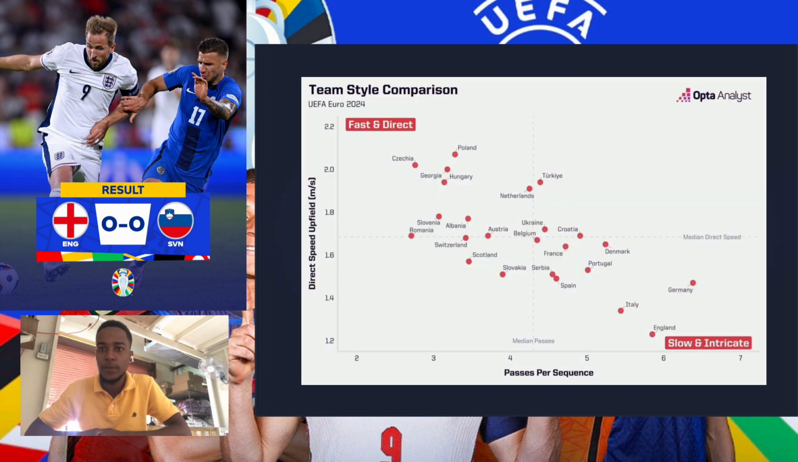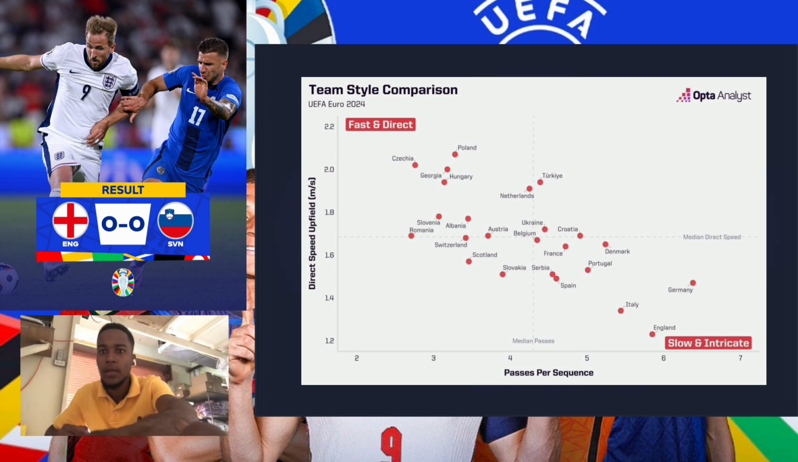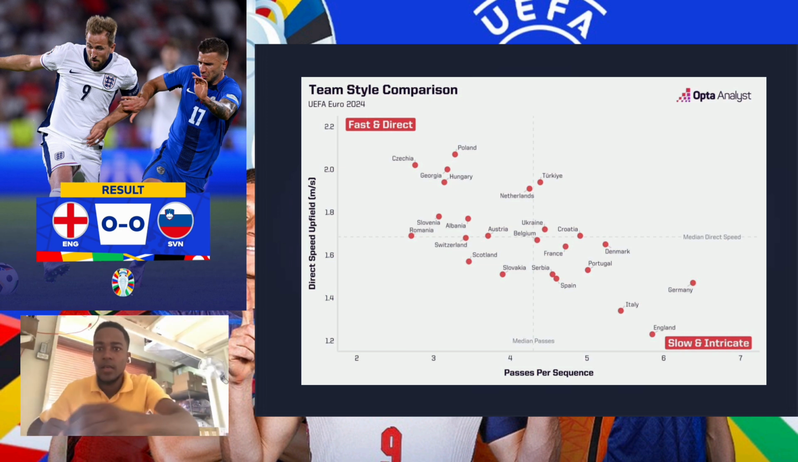On screen there is a very interesting graph showing the different playing styles of the international teams at this year's European Championship. The graph illustrates the direct speed upfield and the passes per sequence, which are two metrics we can use to identify a team's style of play. The data from the graph illustrates that Poland's style of play is fast and direct, which we understand from their direct speed upfield of 2.1 and their 3 passes per sequence.